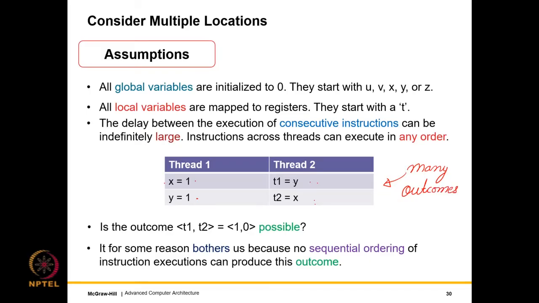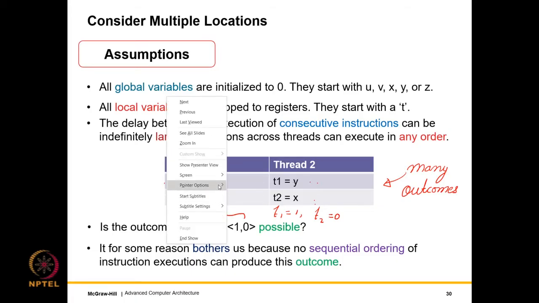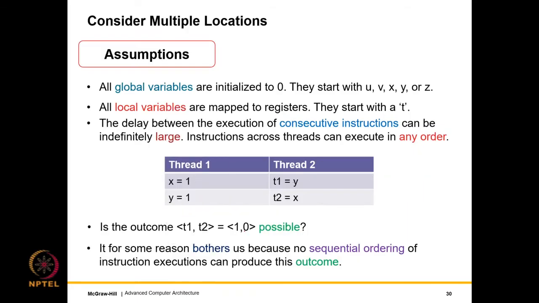But out of all possible outcomes, we are interested in this outcome, which is basically T1 is equal to 1 and T2 is equal to 0. What we are interested to know is, is this outcome possible? And that is the question that concerns us. The reason it concerns us is basically because we find something non-intuitive with this outcome. What is it? We find that no sequential ordering of these instructions can actually produce this.